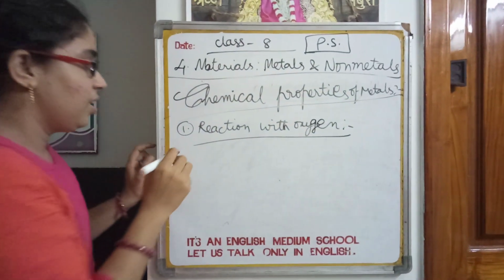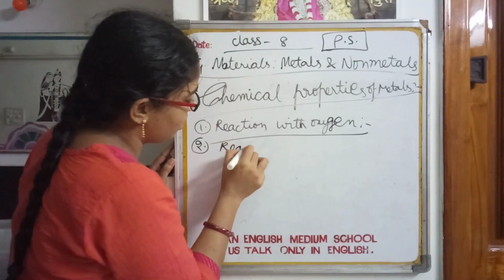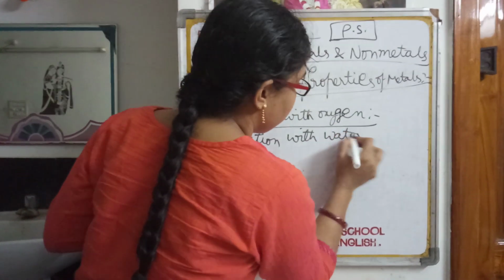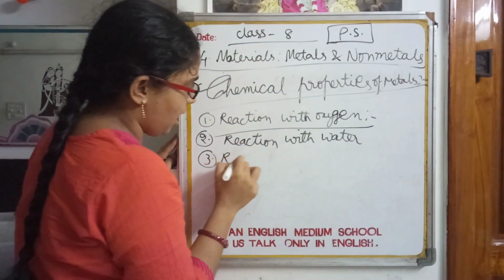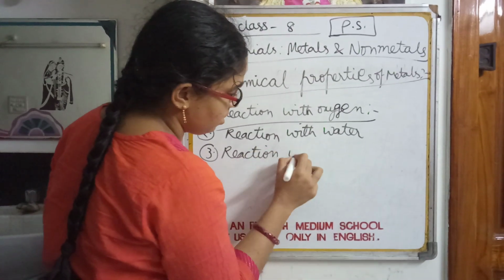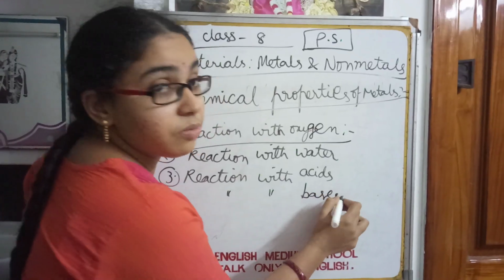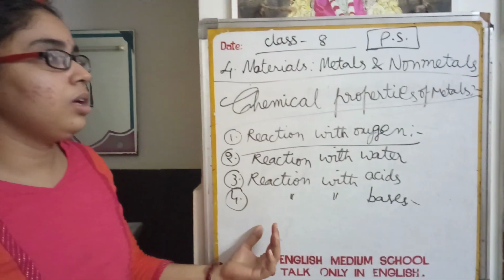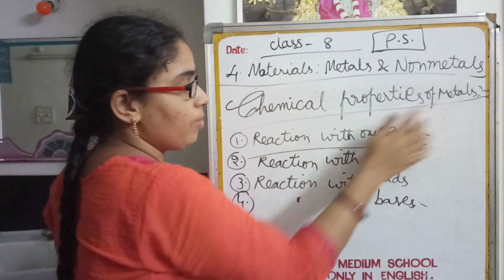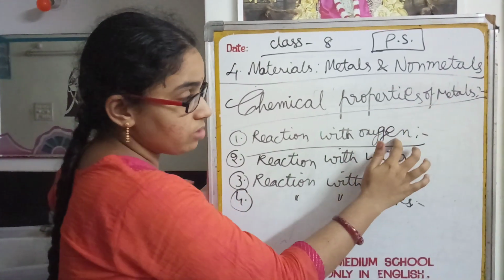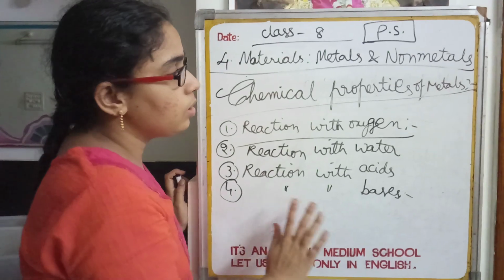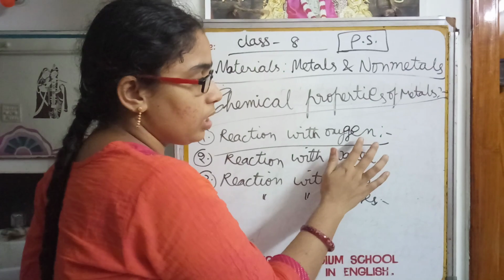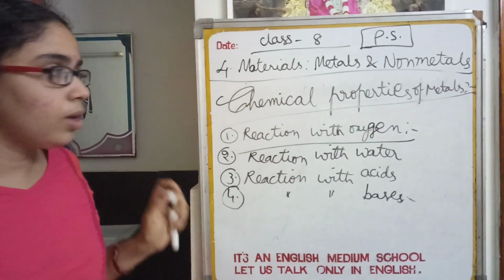Reaction with oxygen, the second one is reaction with water, and next, reaction with acids, and reaction with bases. So these four properties we are going to consider. That means reaction of metals with oxygen, water, acids and bases. And in the case of chemical properties of non-metals, we will also discuss the reactivity of non-metals with oxygen, water, acids and bases.